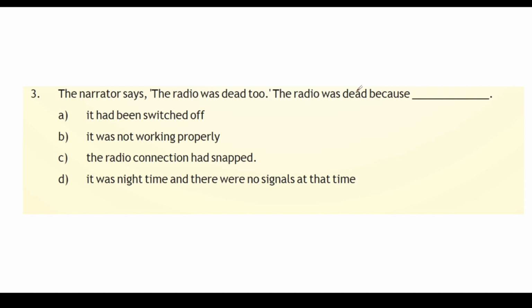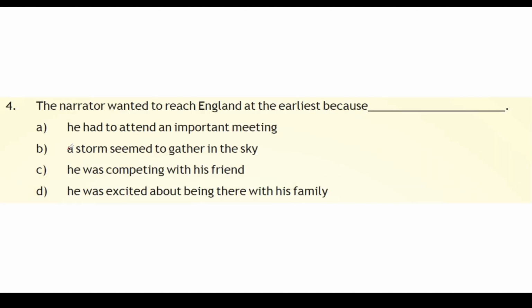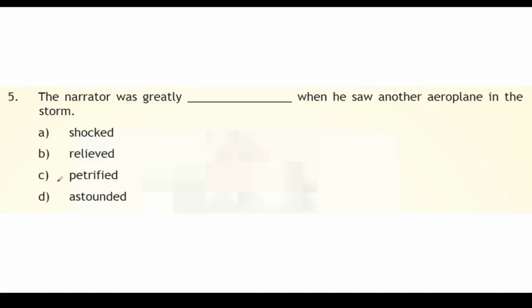Alright, the answer was C. The radio connection had snapped. Next, the narrator wanted to reach England at the earliest because, pause the video and think. Yes, it's option D. He was excited about being there with his family.